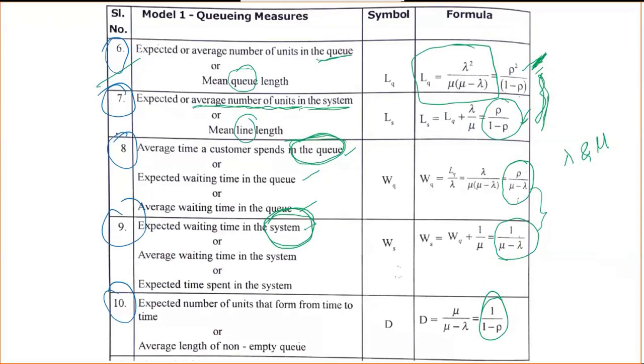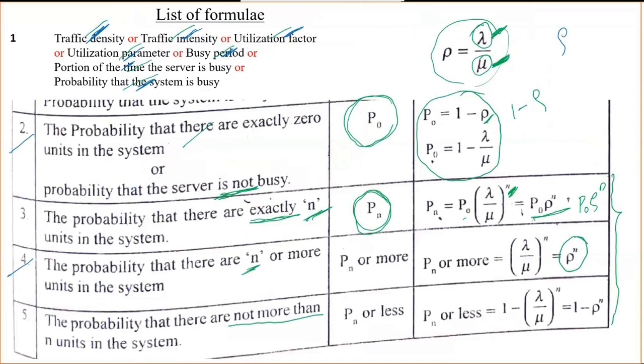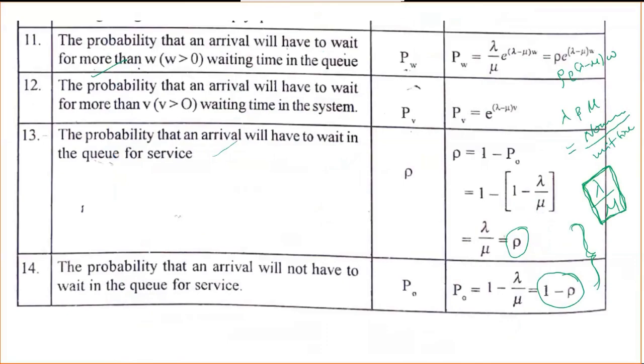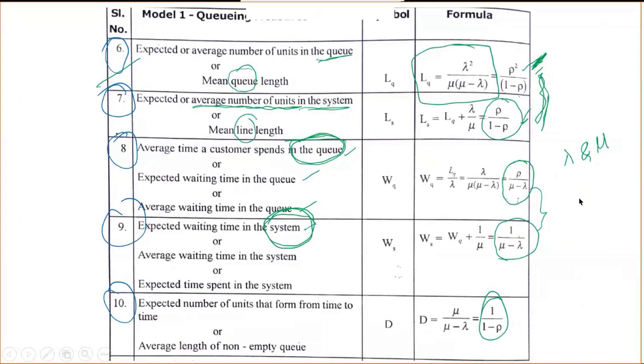The salon is the system. The seventh one they ask is the average number of units in the system.